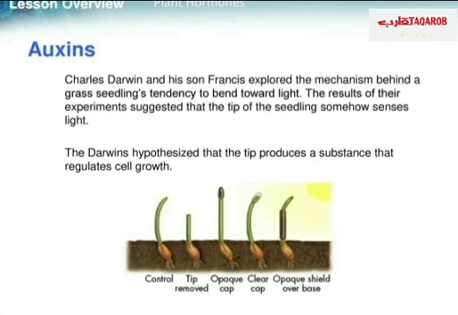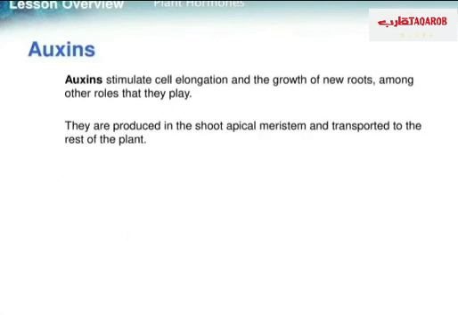According to this experiment, he found that the 3 plants that bent toward the sun had a free tip, or a clear cap, so the sun could reach the tip. By this, he found that something controls the growth toward the sun, and he hypothesized that the tip produces substances that regulate cell growth toward the sun. So auxins stimulate cell elongation and the growth of new roots, among other roles, and they are produced in the shoot apical meristem and transported to the rest of the plant.